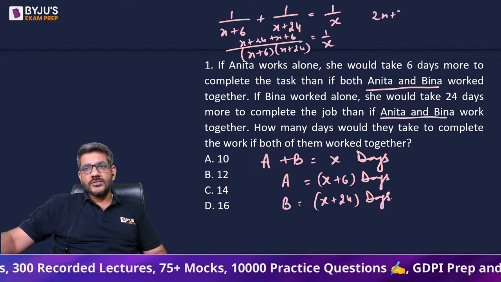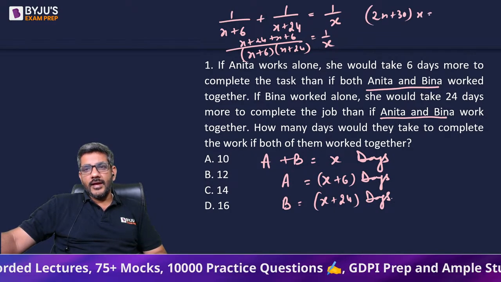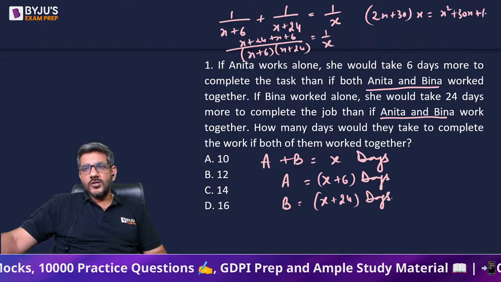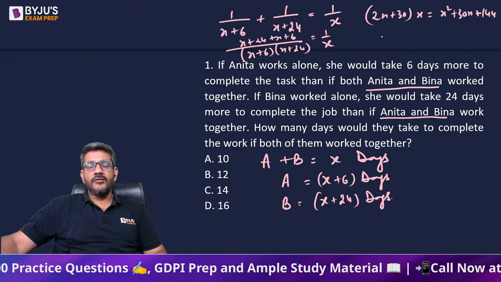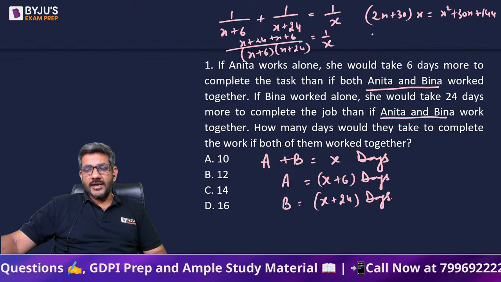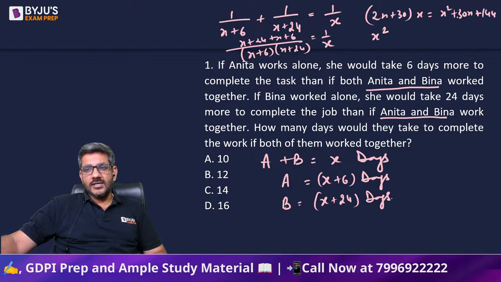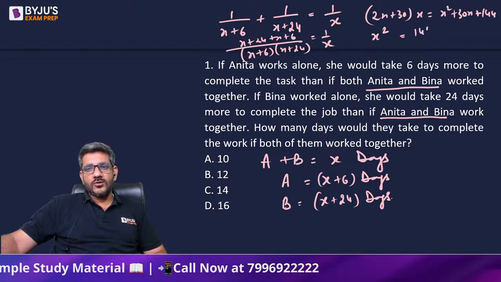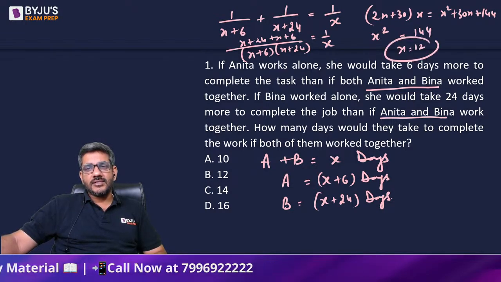I get (2X + 30) into X is equal to X square + 30X + 24 into 6, that is 144. So 2X square minus X square is X square. 30X minus 30X they would cancel out and this is equal to 144. That gives me X is equal to 12.